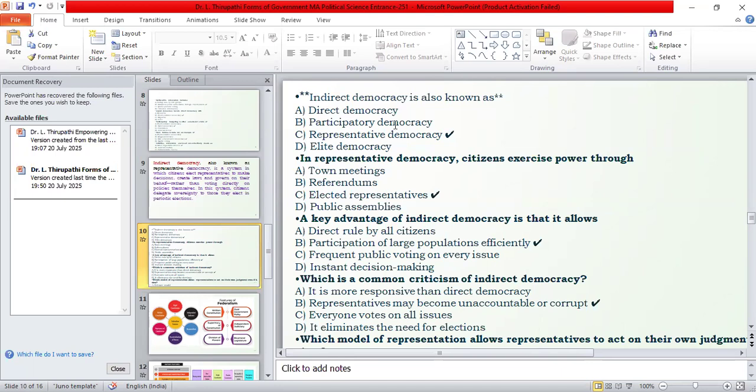So in the indirect type of democracy, we will see some questions. What kind of questions may appear? Indirect democracy is also known as the representative type of democracy. In the representative type of democracy, citizens exercise power through elected representatives. That means the people cannot directly exercise their powers, but they delegate their powers to the representatives on their behalf. That's why we are electing our representatives to reduce our grievances in day-to-day administration.